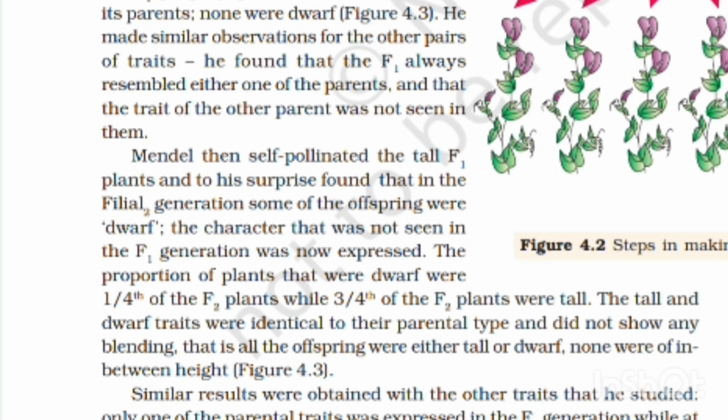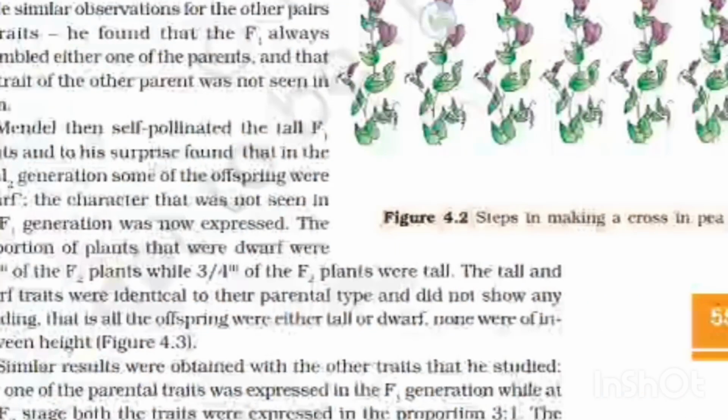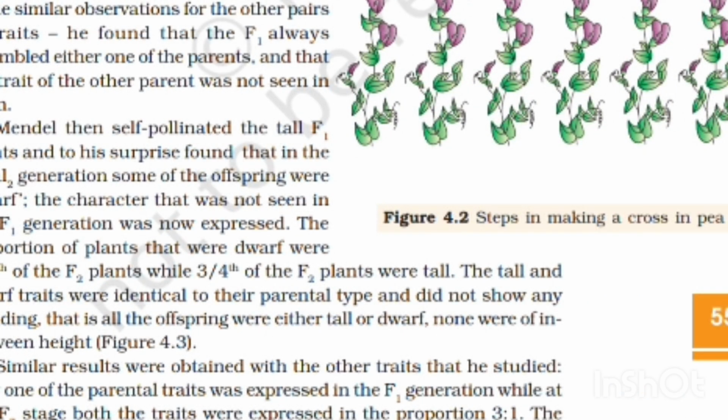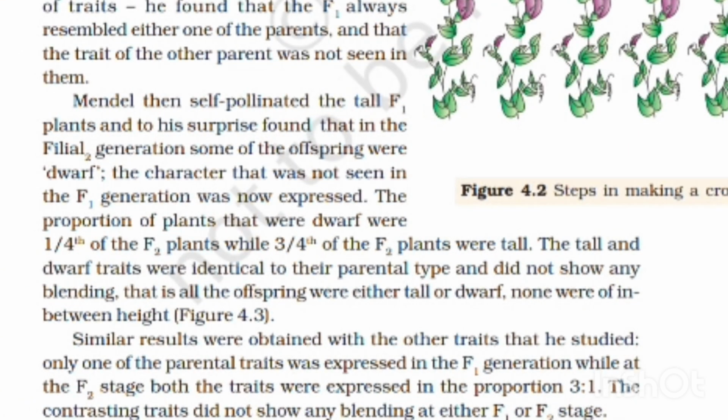That is, all offspring were either tall or dwarf. None were of in-between height. Similar results were observed with the other traits that he studied. Only one of the parental traits was expressed in the F1 generation, while at the F2 stage both the traits were expressed in the proportion of 3:1. The contrasting traits did not show any blending at either the F1 or F2 stage.